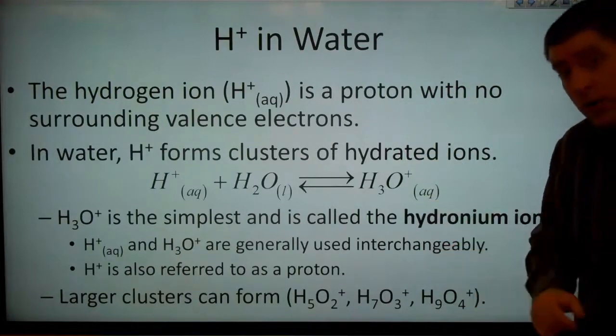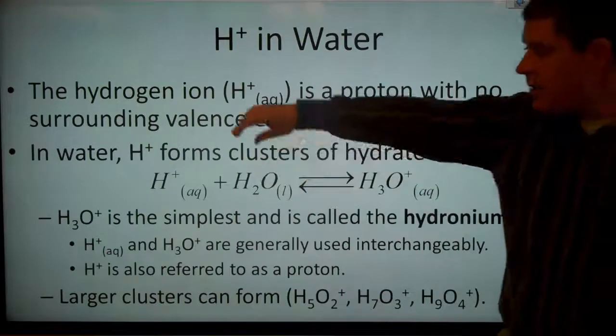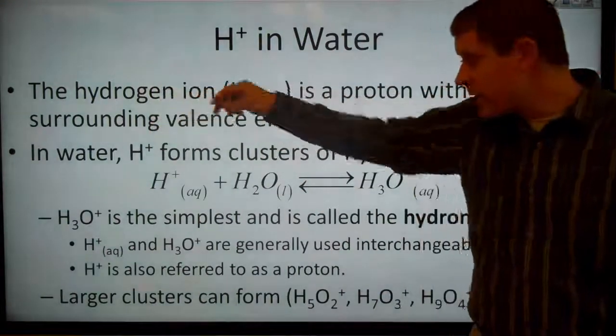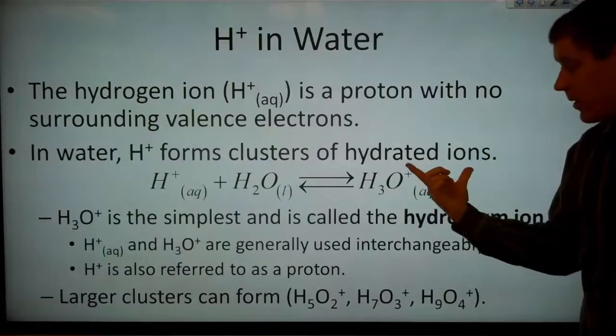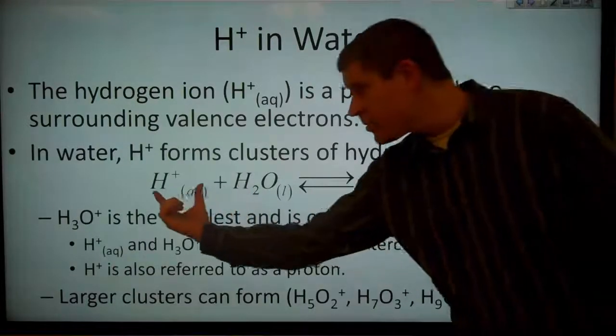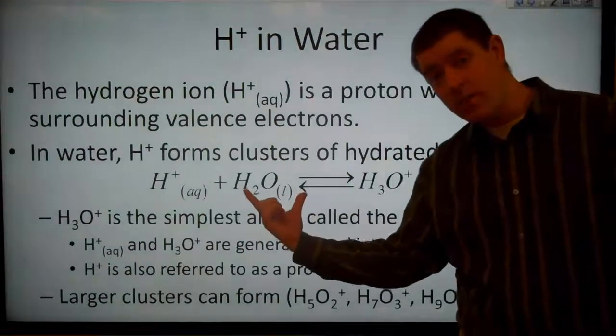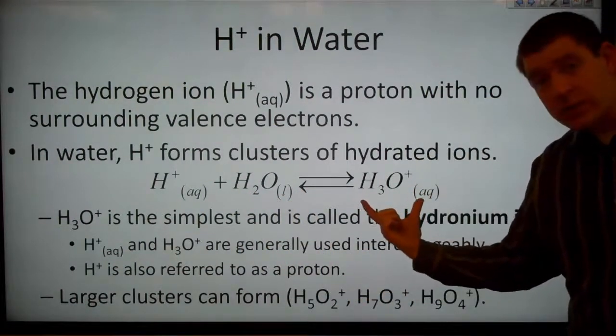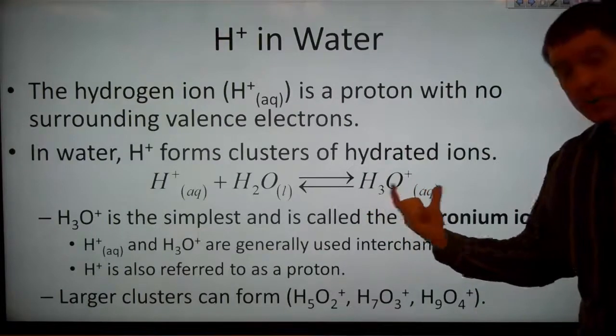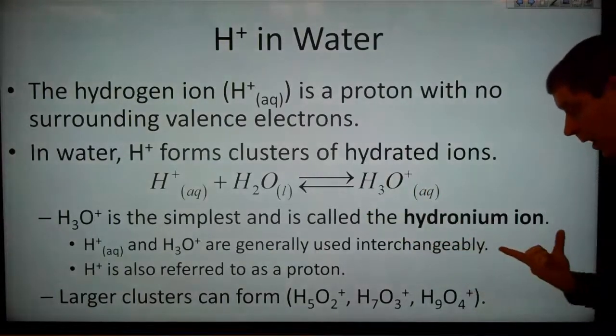There are no core electrons in this case either. And if we put this proton, this hydrogen ion, into water, it will form clusters with water. So basically we have the hydrogen ion, it will react with a neutral water molecule, and it will form this H3O plus ion, and this is what we call hydronium ion here.